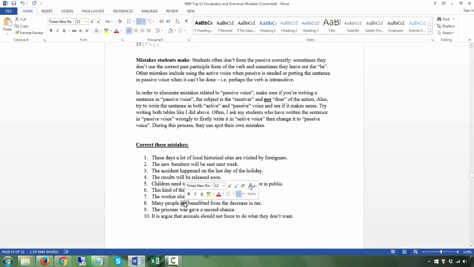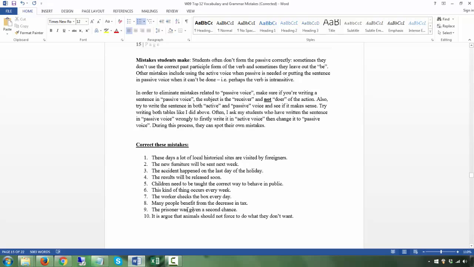Whoever does the benefiting will always be in the front, at least for this use of the word benefit. Many people benefit from is used in an intransitive way. The prisoner was given: because this is passive.